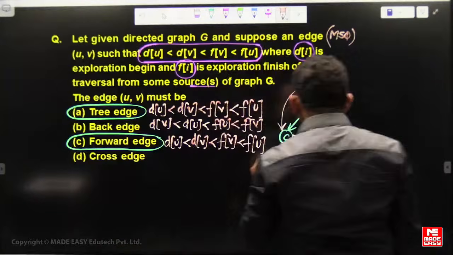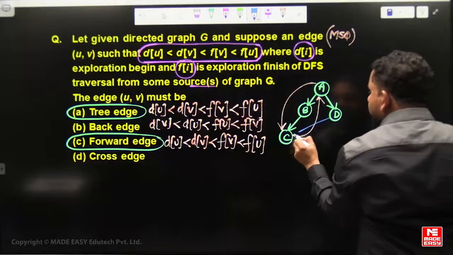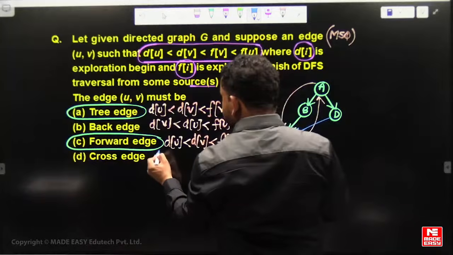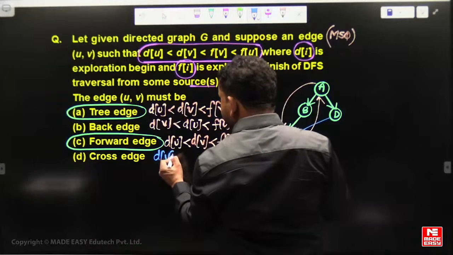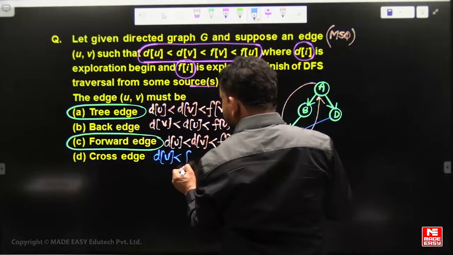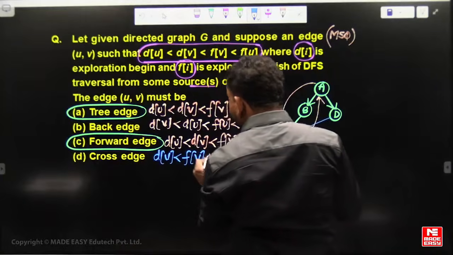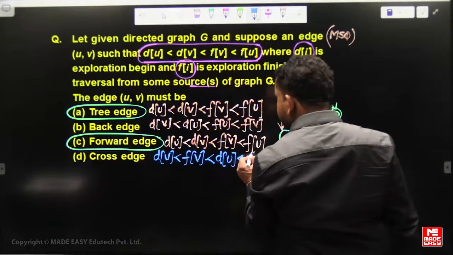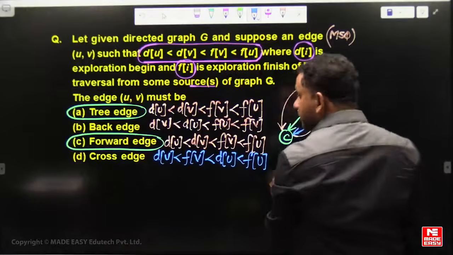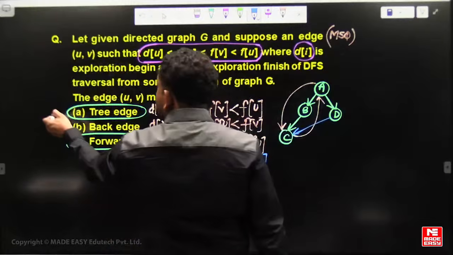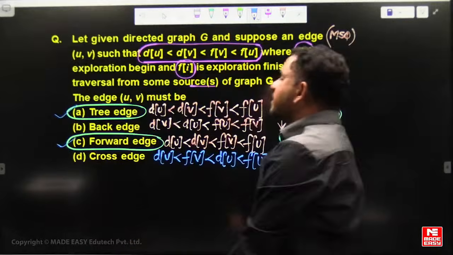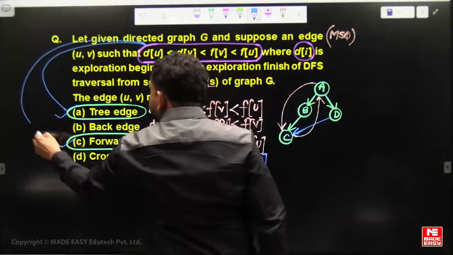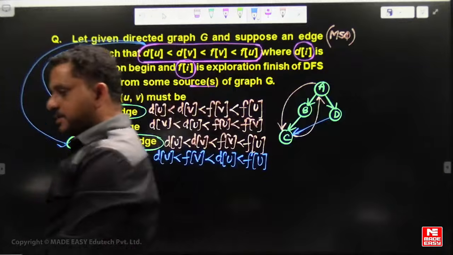The cross edge sequence of UV is like this: discovers V and finishes V, backtrack and come to the other path, and then discovers U and finishes U. That is the cross edge. The same sequence is true for both tree edge and forward edge, right?